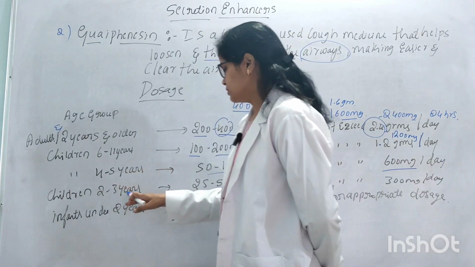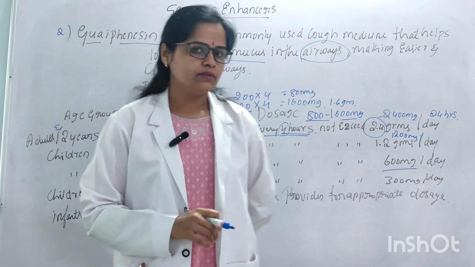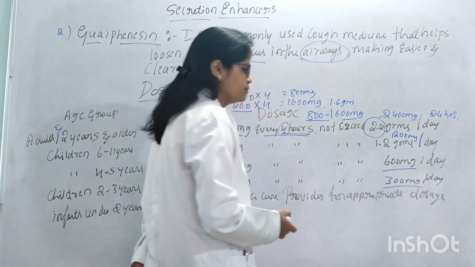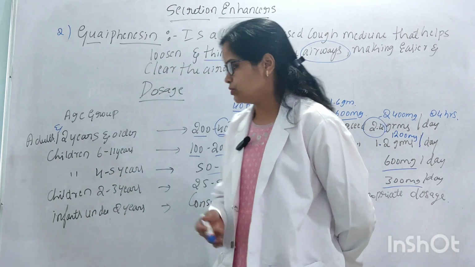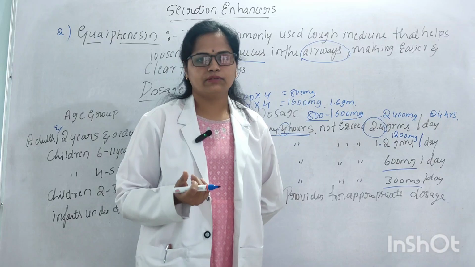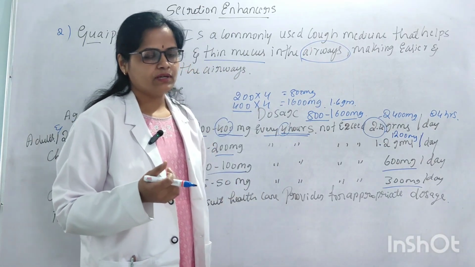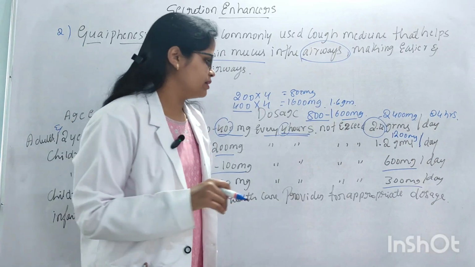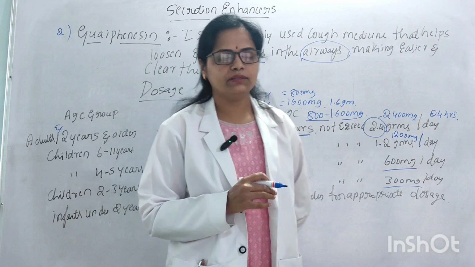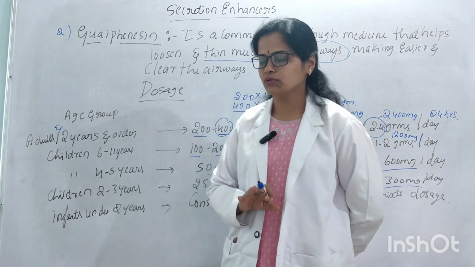And next, children 2 to 3 years: 25 to 50 mg is administered for every 4 hours, and it should not exceed more than 300 mg per day. For every 4 hours, the QID, 25 to 50 mg can be given. That means in one day, 24 hours, for children 2 to 3 years, 300 mg should not be crossed.